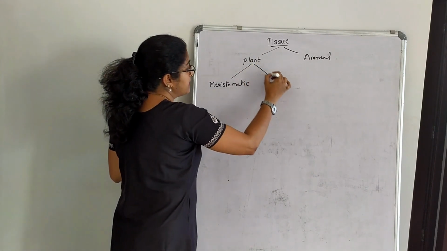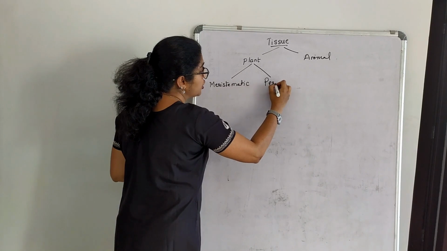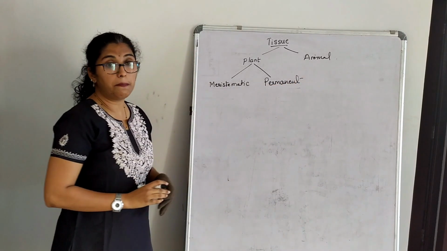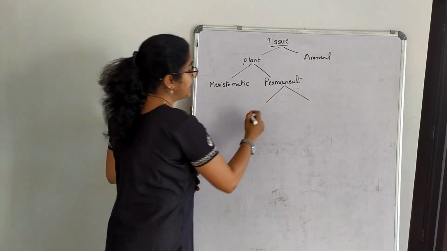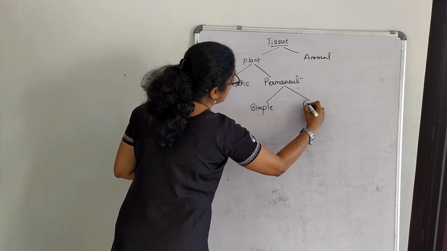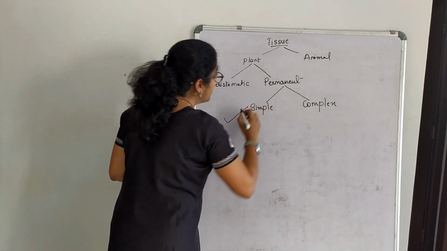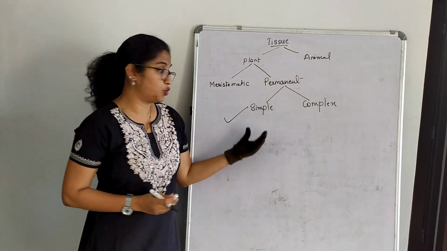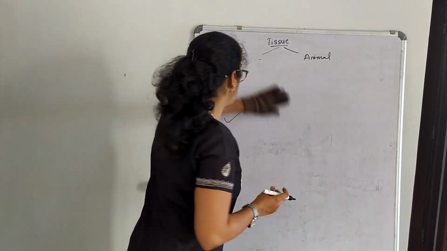So in today's class, the second classification of a plant tissue, that is permanent tissue, we will study. Under permanent tissue, it is further classified in terms of simple permanent tissue and complex permanent tissue. So in today's class, under permanent tissue, we will be studying simple permanent tissue. So let us see now, what is a simple permanent tissue?